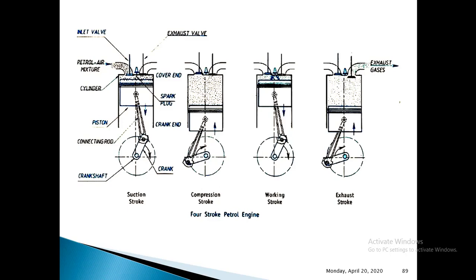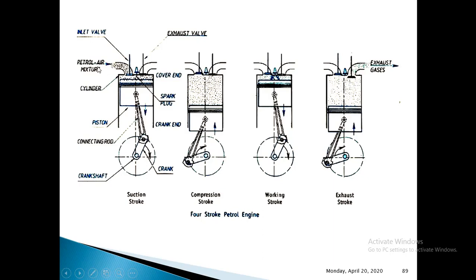So as soon as the pressure in that cylinder falls below the atmospheric pressure, the inlet valve will be opened, and thereby the petrol and air mixture, or you can call it the air fuel mixture, which is prepared in the carburetor, will enter the combustion chamber, or the engine cylinder, through this inlet valve, which is kept open during the suction stroke.